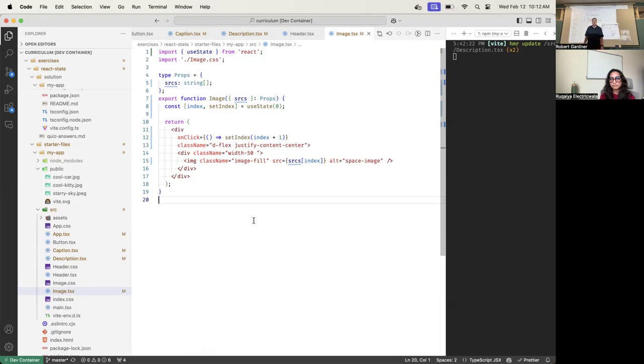Okay, so the next exercise is this. React is a game of props, state, and events. That's React. Prop, state, and event. You get those three things down, you're set. So props and state we've done. Events, we're going to do next.